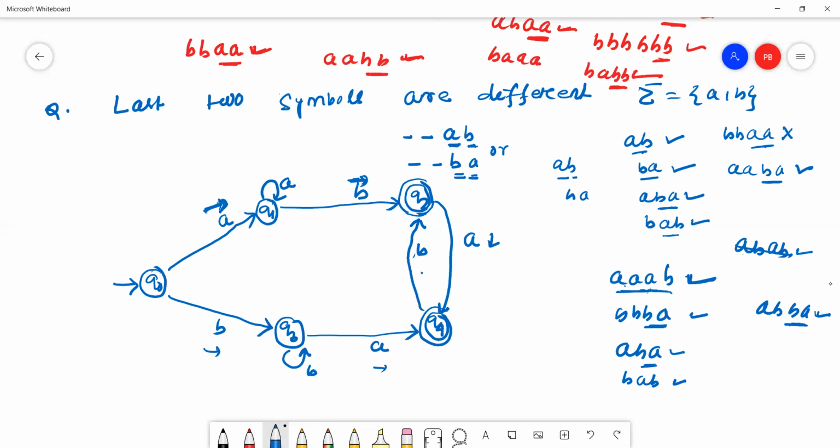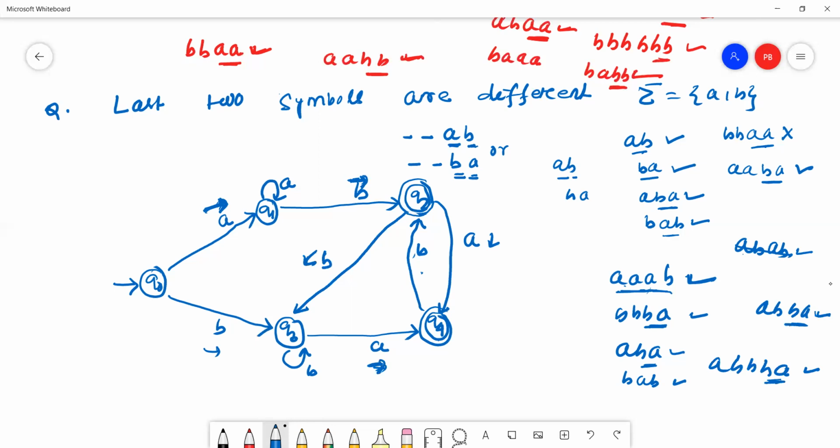Similarly, multiple B's may come, because B is a self loop on the Q3 state. Then the last one is A.